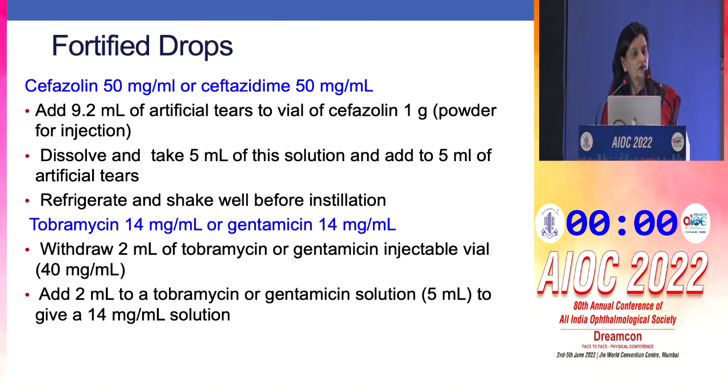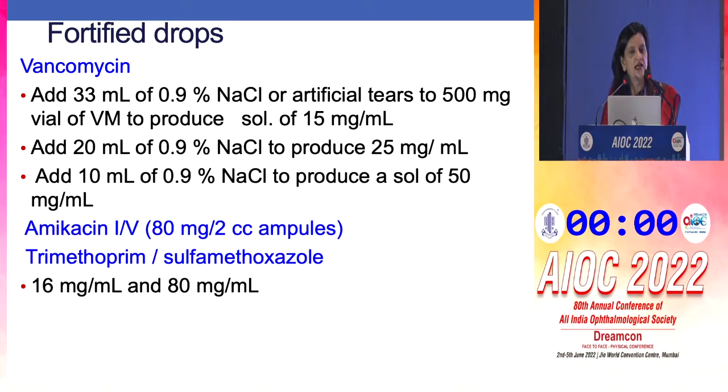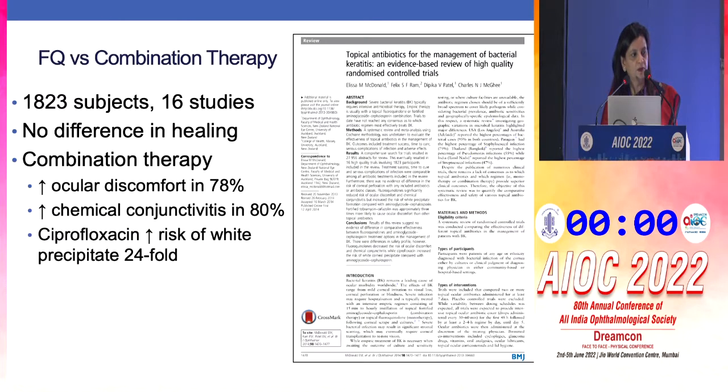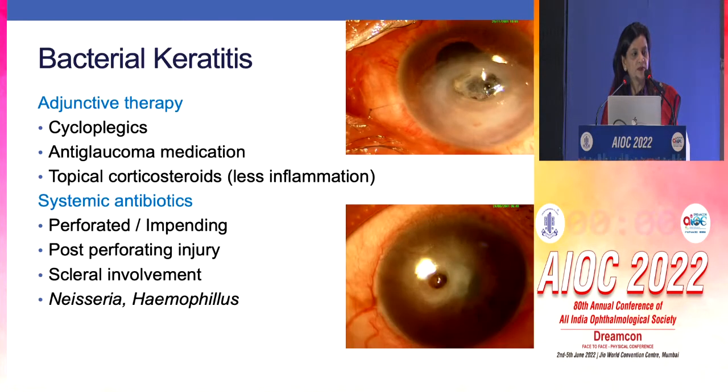This is how you prepare fortified cefazolin and fortified tobramycin for all those who don't have a pharmacy and have to do it themselves. And this is how vancomycin, which is the last drug which we generally keep, is prepared. Additionally, one can even give amikacin and trimethoprim. Now, this is a meta-analysis of various studies, 1,823 subjects, which looked at comparing the fluoroquinolones with the combination therapy, and again the results were similar.